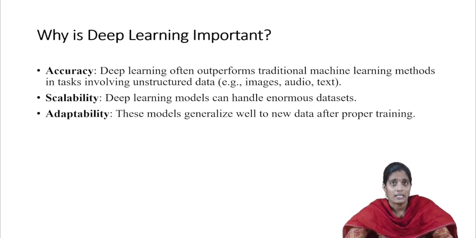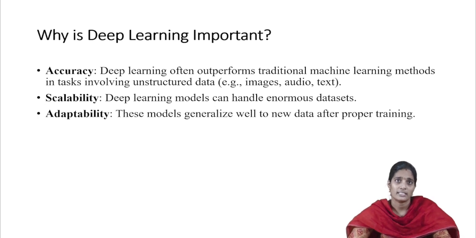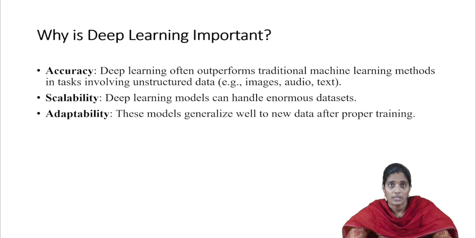Next one is scalability. Deep learning models are able to handle enormous data sets. Enormous data sets means here we are going to use various types of data sets. Next one is adaptability. When we are making any changes, these deep learning algorithms are able to adapt to the changes in that images